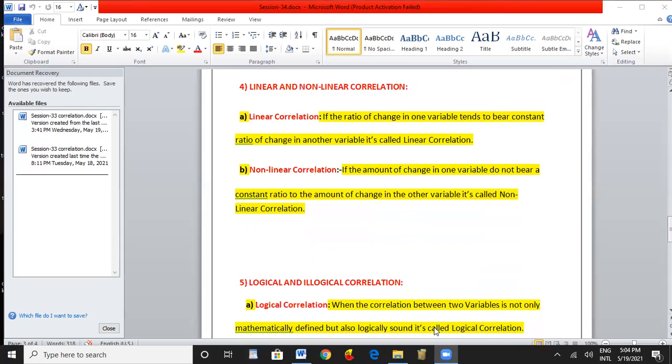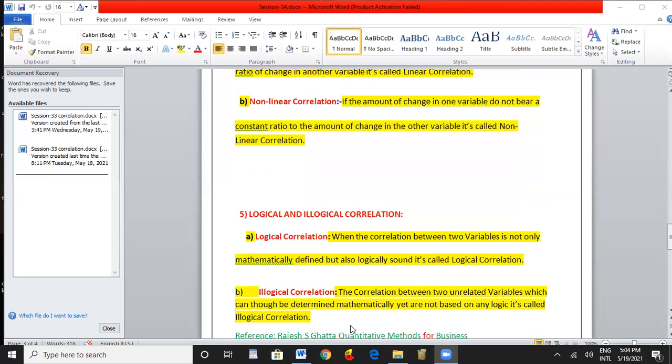Logical means what you have derived, in the practical way also you will get the same thing. In practical life also, the calculations which you did can be applicable. That is called the logical correlation.